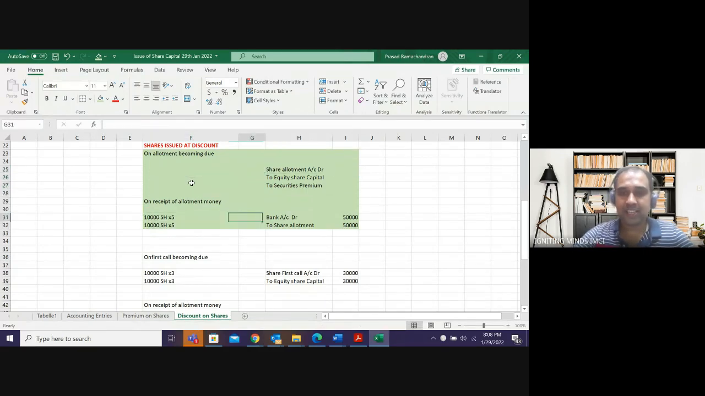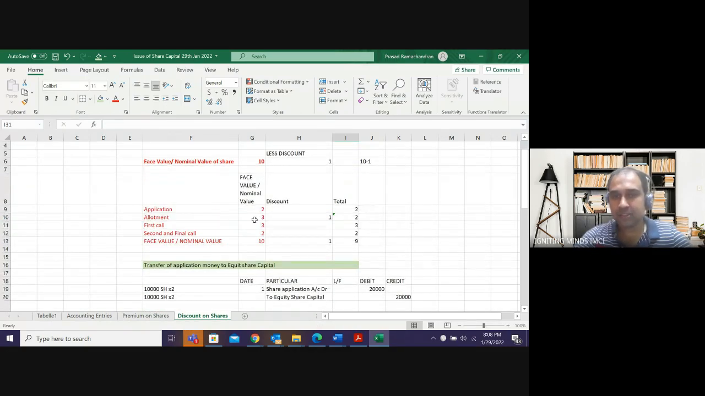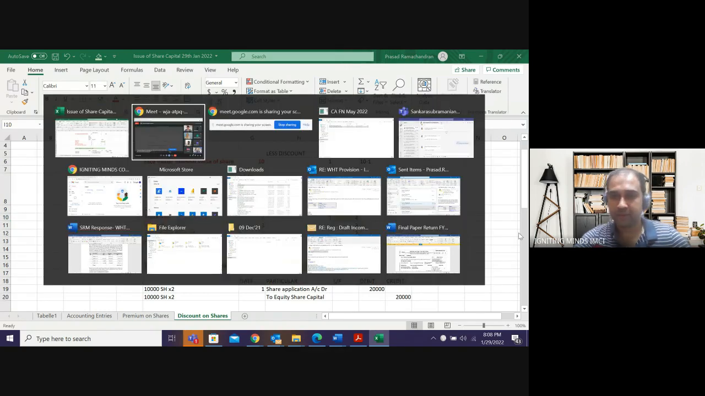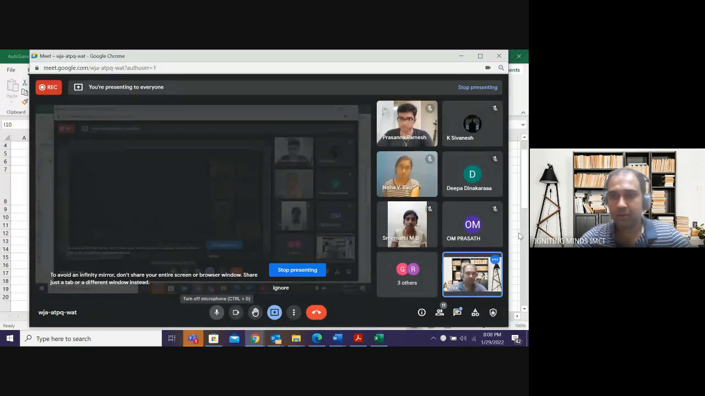On 10,000 shares, I was supposed to get 3 rupees, but if I give 1 rupee discount, how much will I get on allotment? Only 2 rupees. Instead of 3 rupees, I will get 2 rupees because I have given 1 rupee discount. Clear? What is the entry?